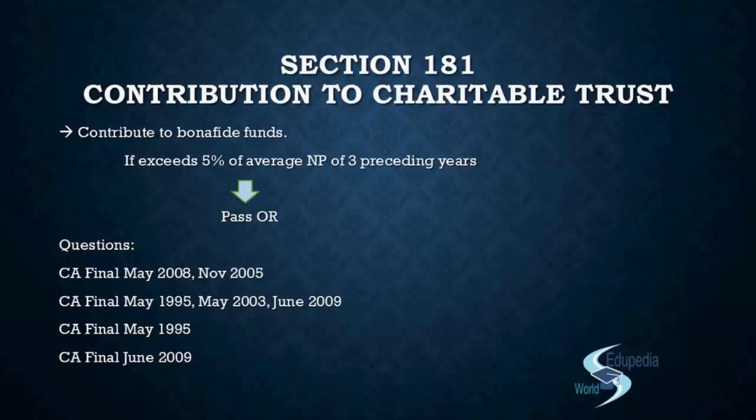That means when you are asked a full-fledged question on section 180, they would include a small line that would reflect section 181, and then you will have to write the provision of 181 along with section 180. Second is a googly question, where you have to analyze whether or not the contribution is a contribution to the charitable fund. If it is not, the provisions will not be attracted. It will be outside the purview of section 181.